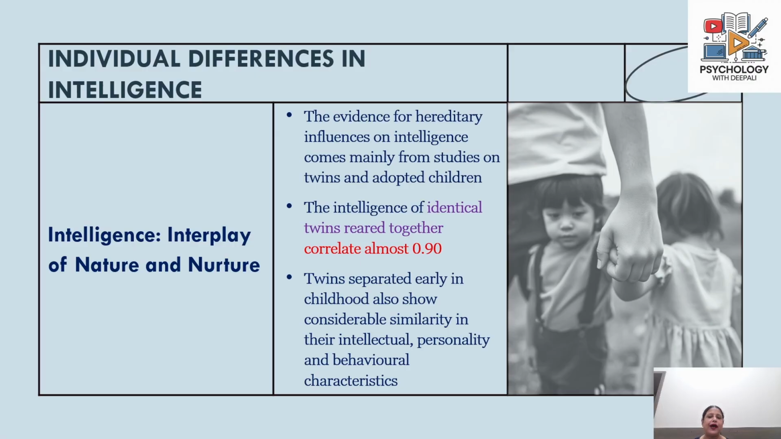Now, twins who have been separated early in childhood also show a remarkable similarity in their intellectual potential. You will find similarities not only in intellectual potential but even in their behavior as well as personality. Since they have been separated at birth, they are growing up in two different kinds of environments and families, so nurture is different. But what they share is their 100% genetic similarity.